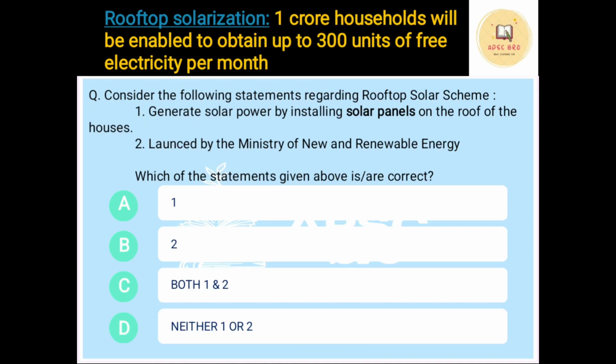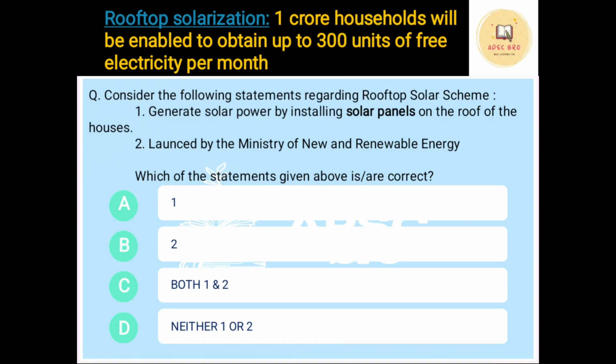Next part, rooftop solarization. So this year budget has aimed and focused on renewable sources of energy, and so it has talked about rooftop solarization. That means using solar panels in your rooftops for generating solar energy. 1 crore households will be enabled to obtain up to 300 units of free electricity per month through this rooftop solarization. So this is very important, not only from prelims but for mains also. Whenever there will be a question on renewable energy, you can quote this.